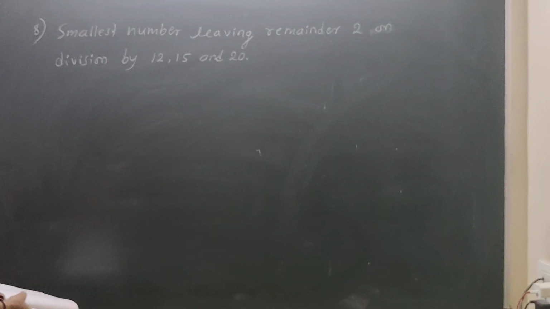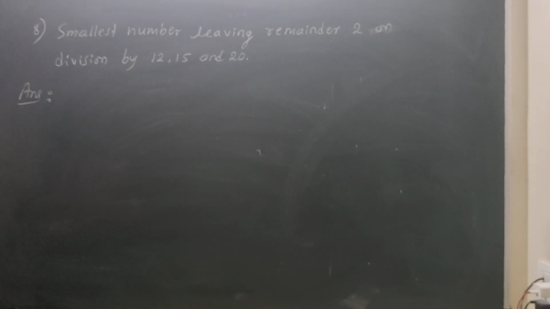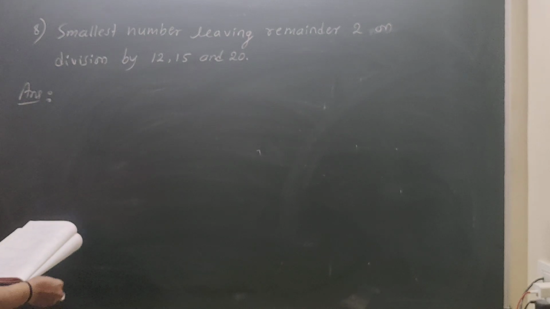Okay students, I'll write the step and then again I'll give another example for your understanding.